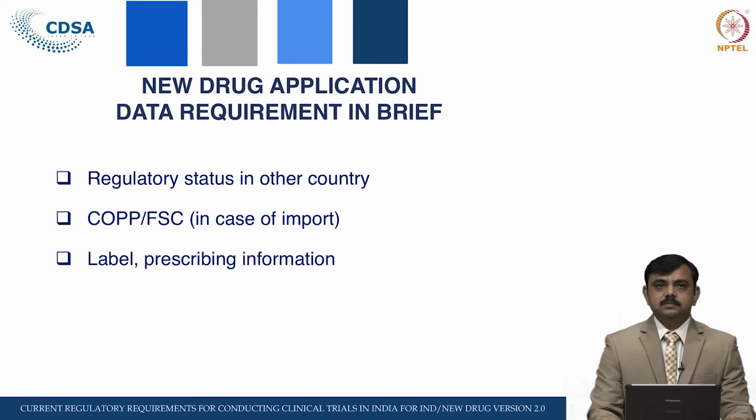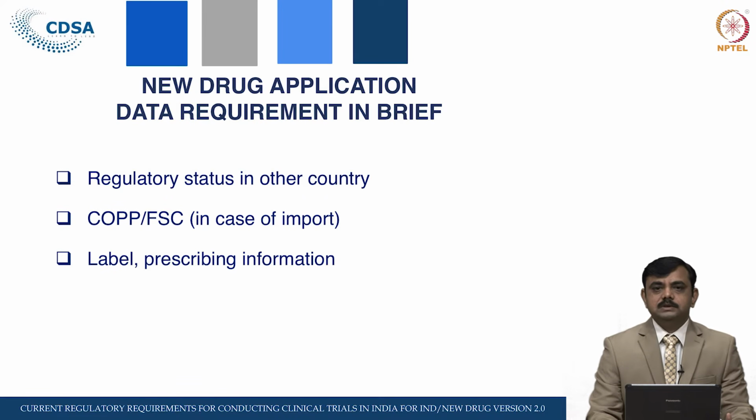Then COPP, that is a certificate of pharmaceutical product or free sale certificate. In case of import, if the applicant would like to import the drug, then whether that drug is freely available in the market or not, whether it has been manufactured in compliance with GMP or not, the certificate of pharmaceutical product issued by the concerned NRA, National Regulatory Authority or Licensing Authority, has to be submitted.